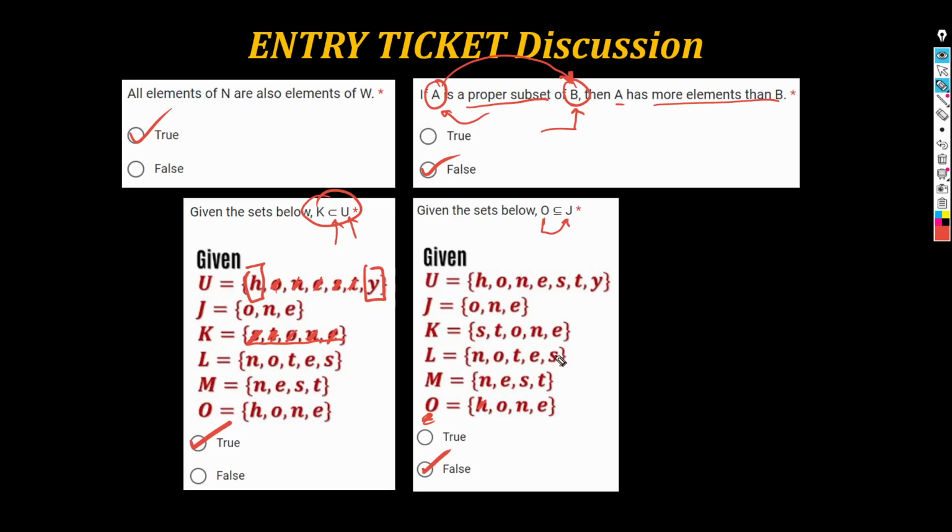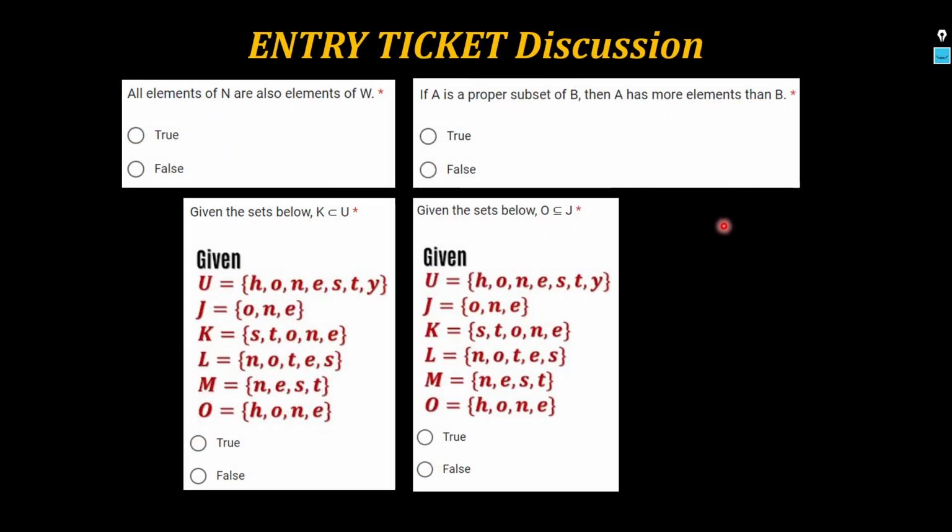Had it been the other way around, had it said J is a subset of O, look at this. So, the element O is in the set uppercase O, right there. N is there also. E is there also. Then had it been this statement, J is a subset of O, then that would have been a true statement. Okay? Diba? Dali lang. Next.